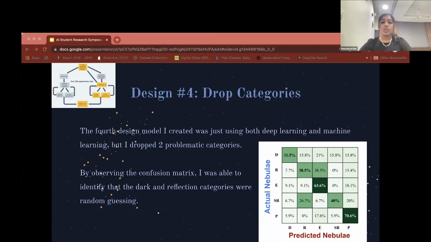The fourth design was not actually initially planned, but I was observing the confusion matrix for k nearest neighbors, and I realized the AI was random guessing for 2 categories, the reflection and dark. So I decided to drop these 2 categories to see how the accuracy would change. And although this decreased the scope of the artificial intelligence, the accuracy increased dramatically.